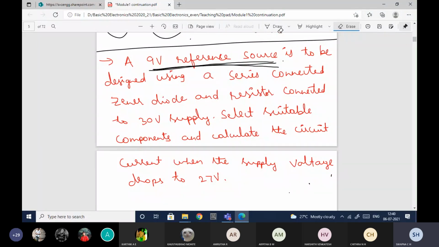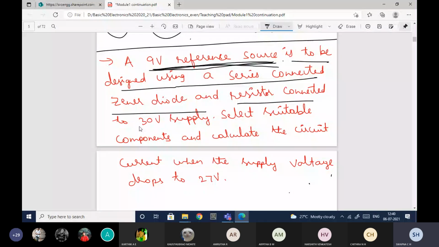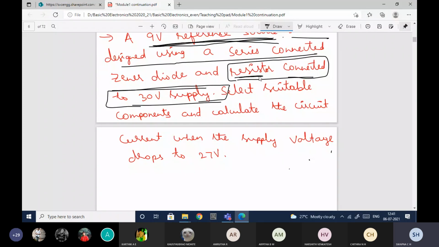Here he has given that a 9 volts reference source is to be designed using a series connected Zener diode and resistor connected to a 30 volt supply. Can anybody tell me which resistor he's speaking about here? I have 2 resistors in my circuit, right?